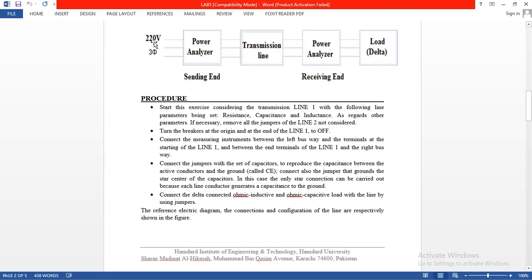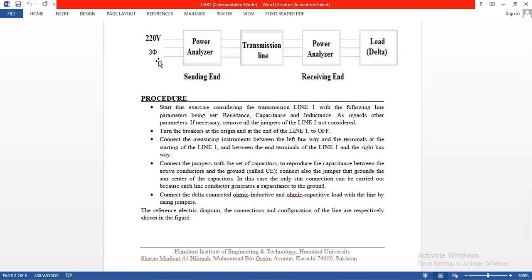So for safety, we use only 220 volt. It has variable voltage which can be exceeded up to 450 volts, but for the sake of safety, we need to measure at 150 to 220 volts. So these are the safety precautions for students as well.